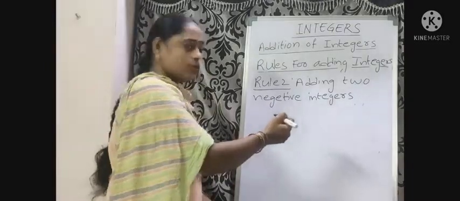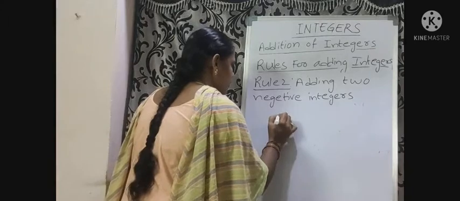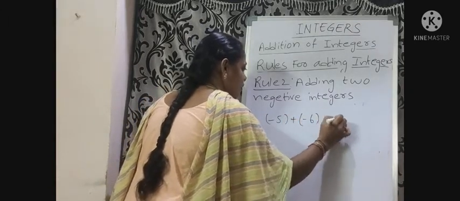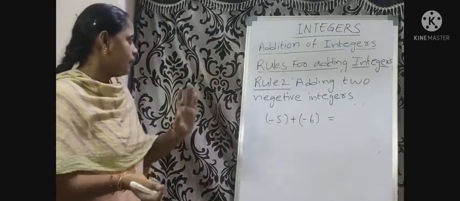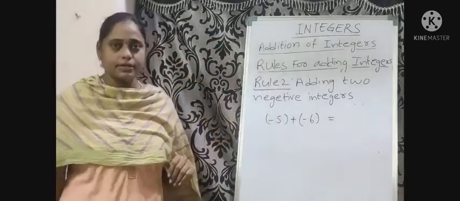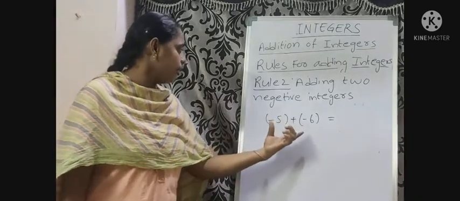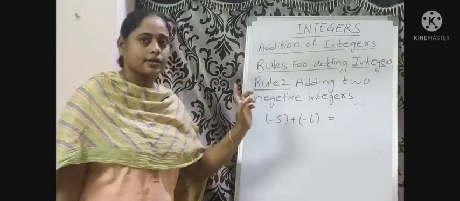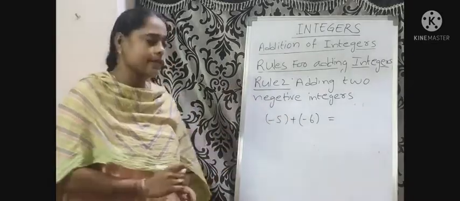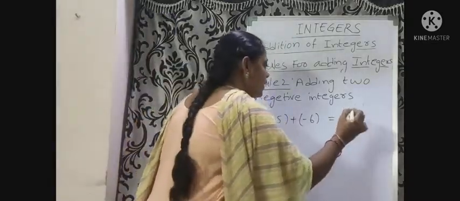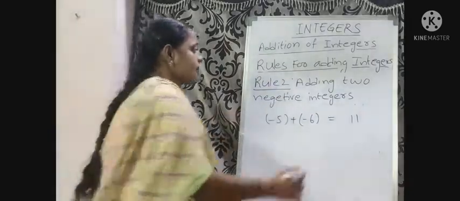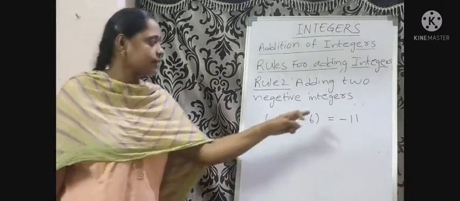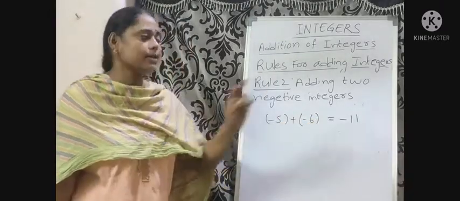Let us consider two negative integers: -5 plus -6. While adding two negative integers, first we add the two integers. What are they? 5 and 6. What is the sum of 5 and 6? 11. Now, place the negative sign before the result.